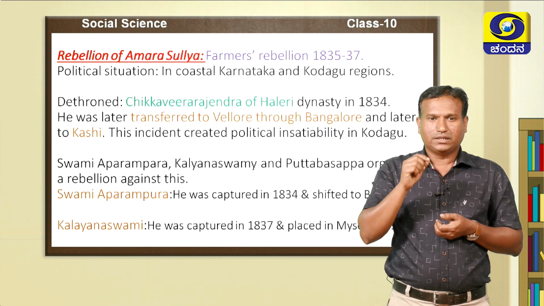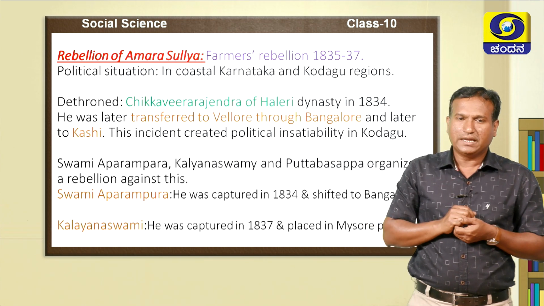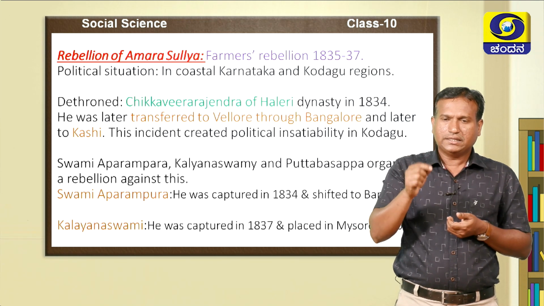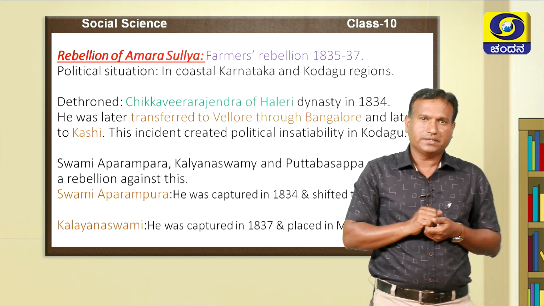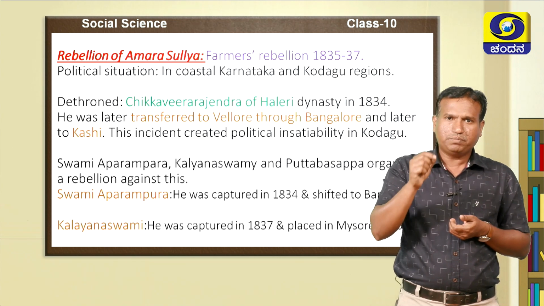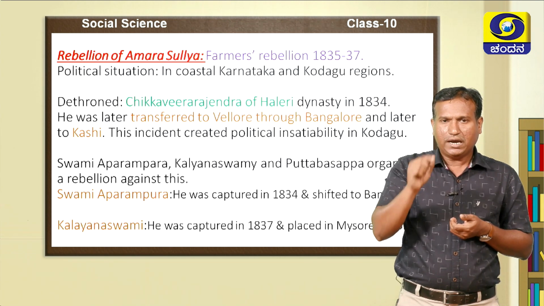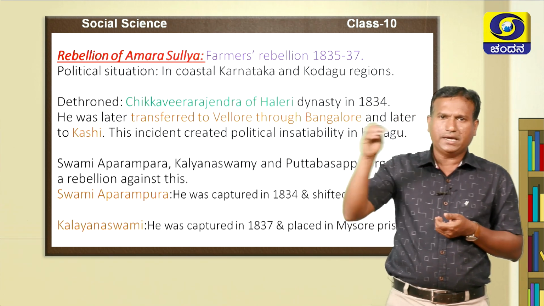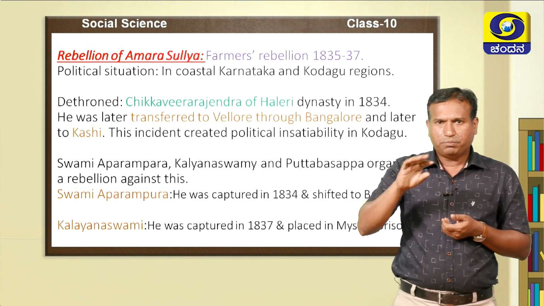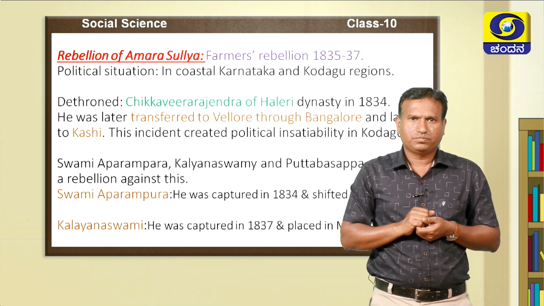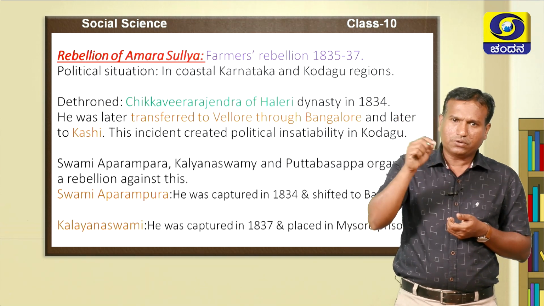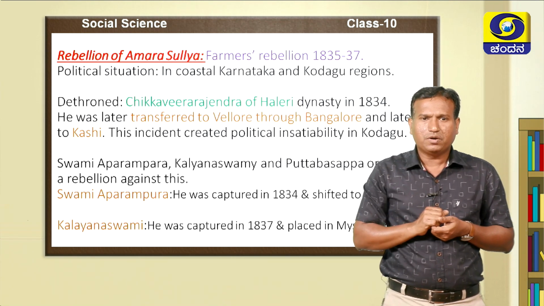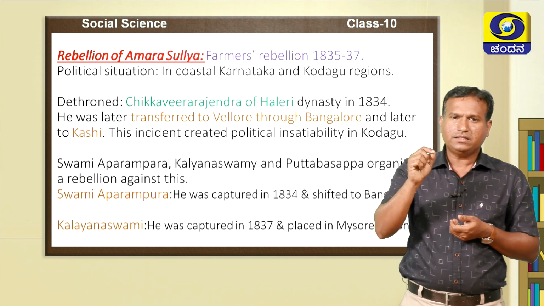After Sangoli Rayana, let us discuss the rebellion of Amarasulya. The rebellion which took place at Amarasulya is called the Farmers' Rebellion. This Farmers' Rebellion took place in the year 1835 and continued till the year 1837. If you come to the coastal area and the Kodagu region, the political situation was different. In the Kodagu kingdom, there was a ruler by the name Chikka Veera Rajendra.